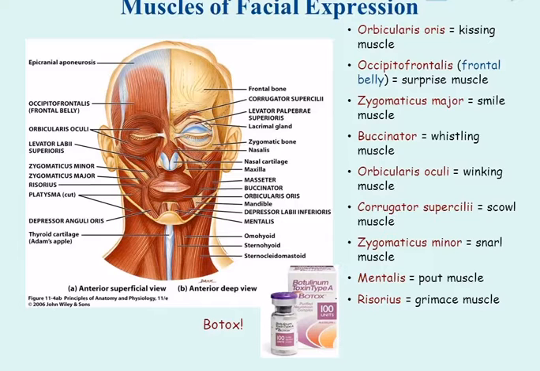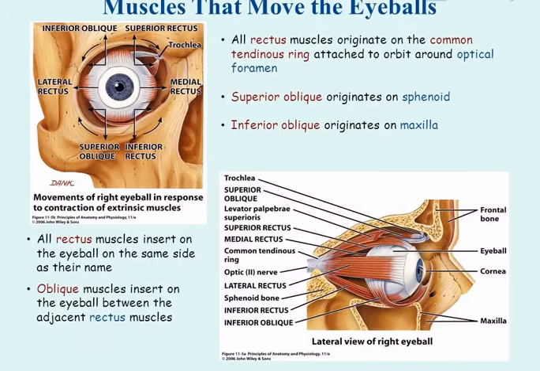Corrugator supercilii equals scowl muscle. Zygomaticus minor equals snarl muscle. Mentalis equals pout muscle. Risorius equals grimace muscle. Botox.